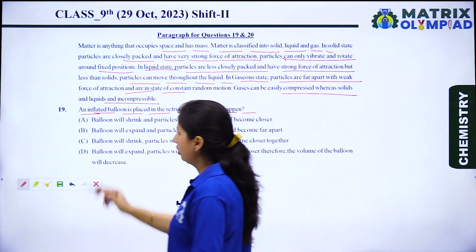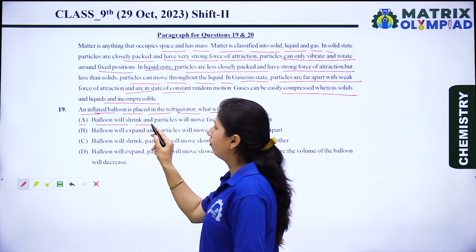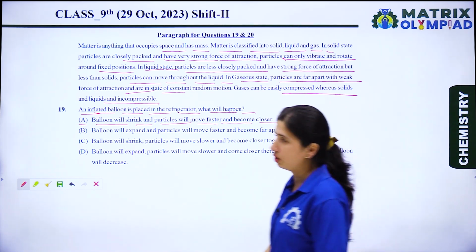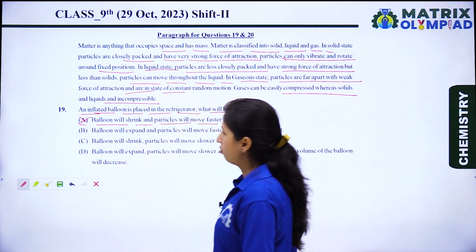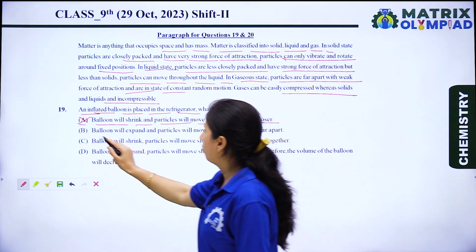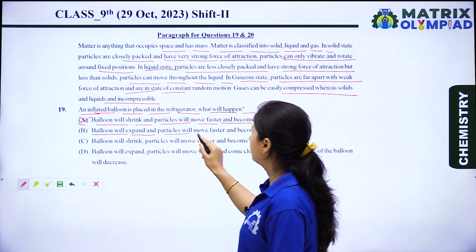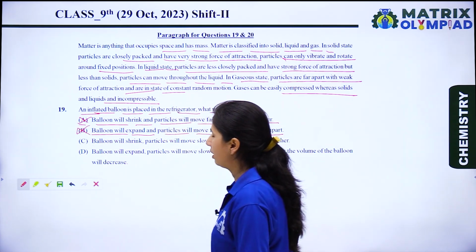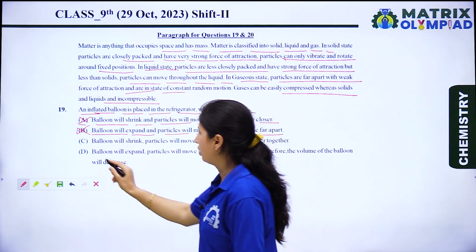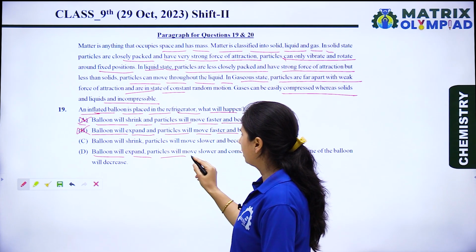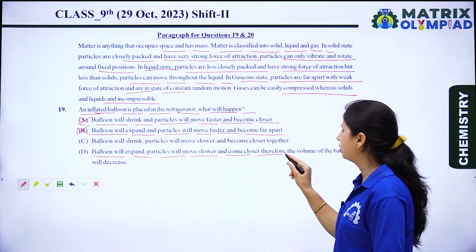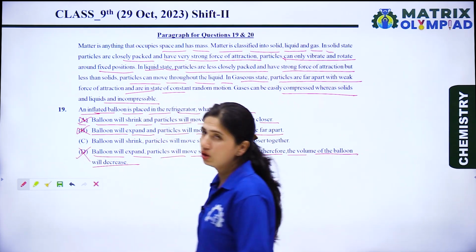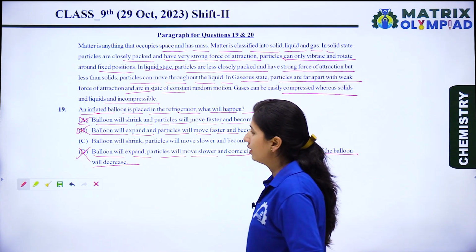Now let's see the options. Option A is, balloon will shrink and particles will move faster and become closer. No, it's a wrong option. Now let's see the second option. Balloon will expand and particles will move faster and become far apart. No, it's also a wrong statement. Now let's see option D. Balloon will expand, particles will move slower and come closer, therefore the volume of the balloon will decrease. This is also a wrong statement. Now let's see option C.